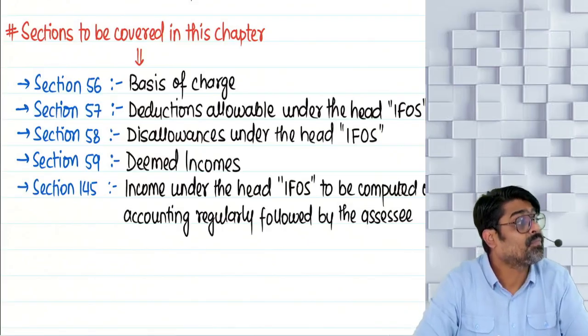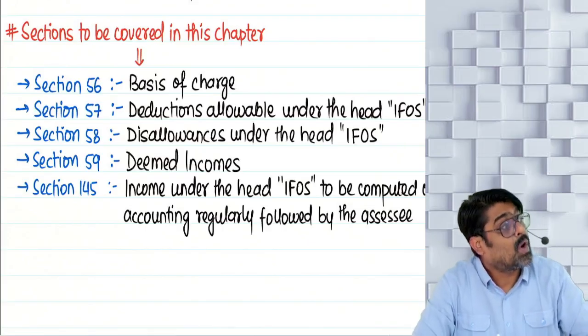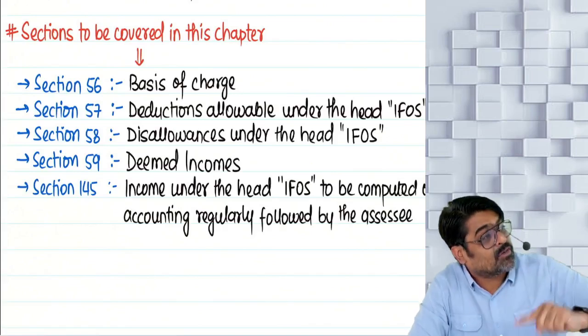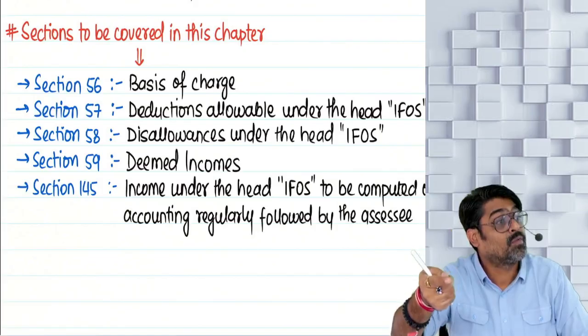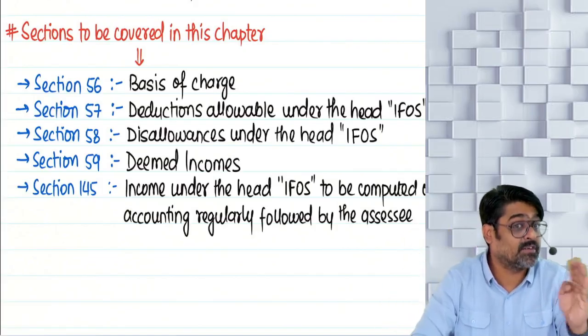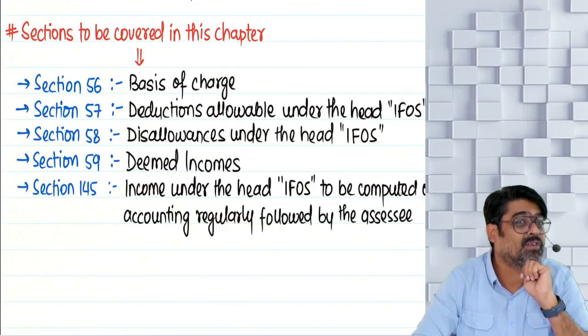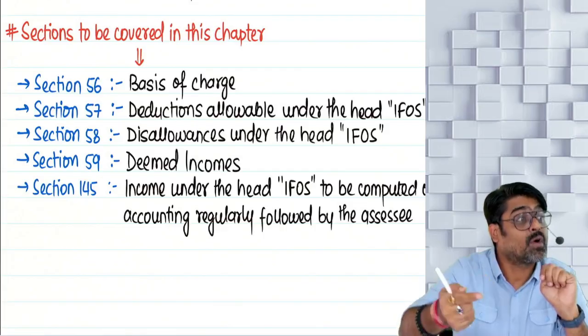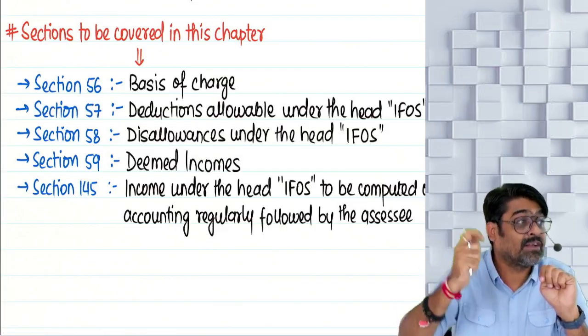Second income, interest. Interest on compensation or enhanced compensation which you are going to receive for compulsory acquisition of your capital asset. So sometimes your capital asset is compulsorily acquired. Yes or no? So on compulsory acquisition of your capital asset, do you receive compensation? Yes. Do you receive enhanced compensation? Yes.